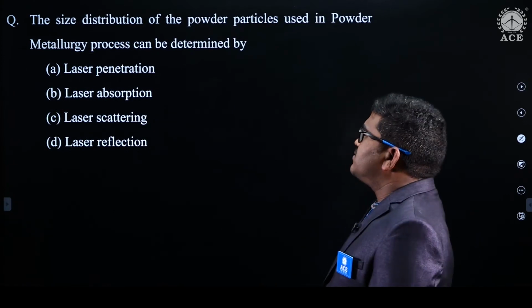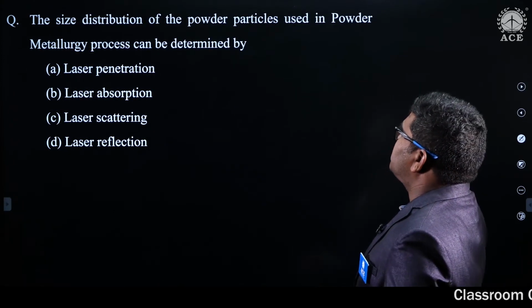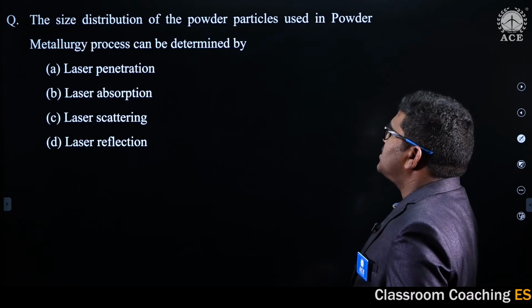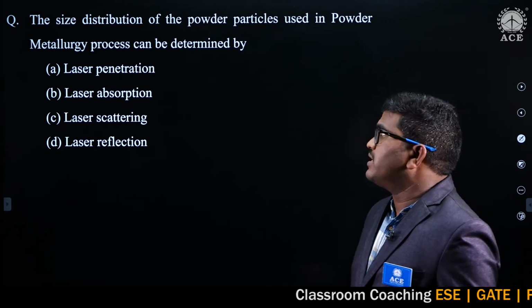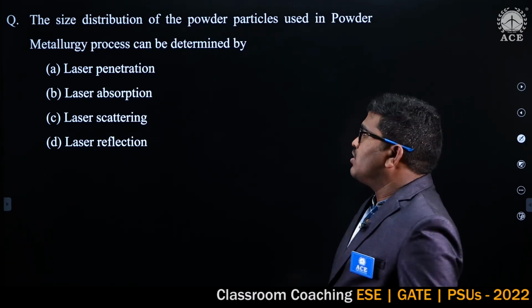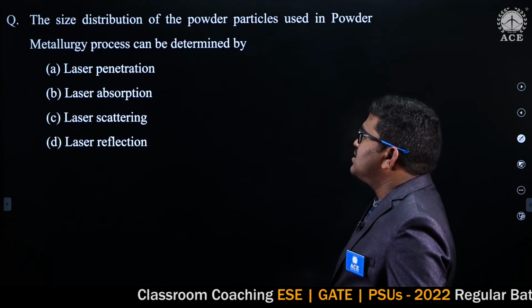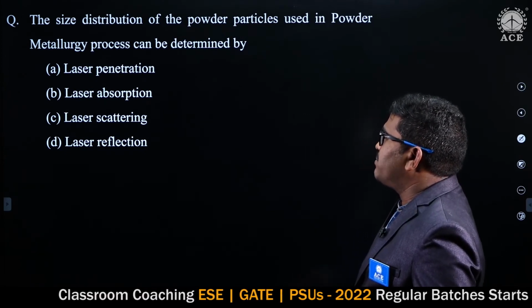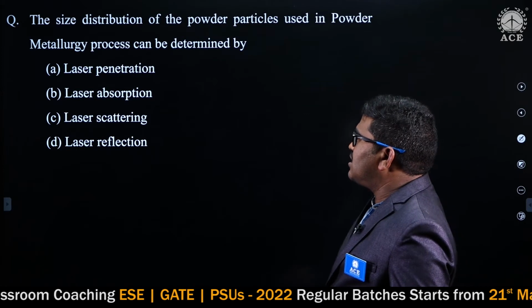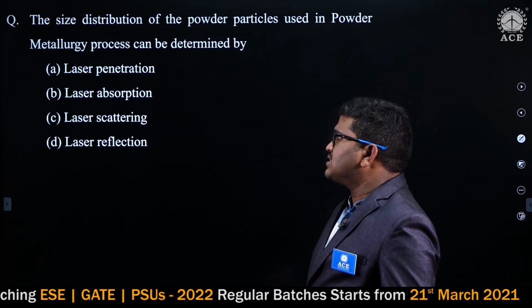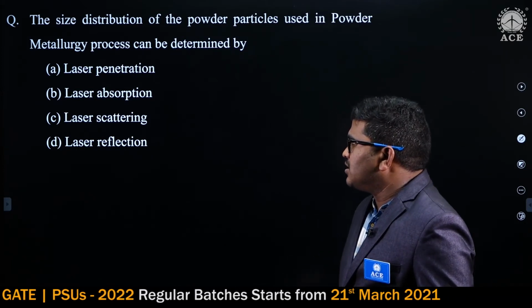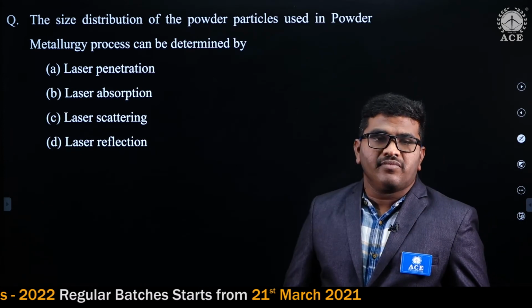Here the question is, the size distribution of the powder particles used in powder metallurgy process can be determined by. Options here: first option is laser penetration, second is laser absorption, third is laser scattering, fourth one is laser reflection.